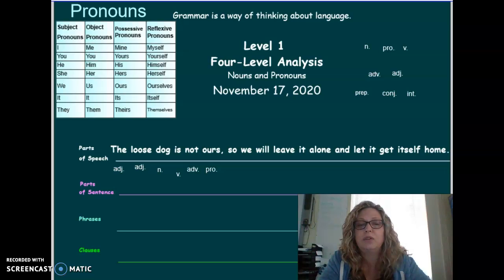We, noun, pronoun, or something else. How about will? Noun, pronoun, or something else. Leave, noun, pronoun, or something else. It, noun, pronoun, or something else.